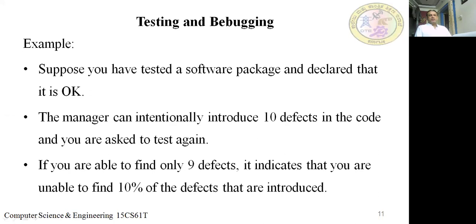So defect seeding is a process of intentionally introducing bugs in the software.